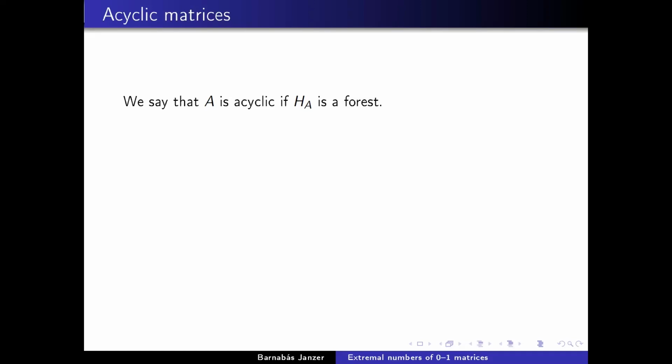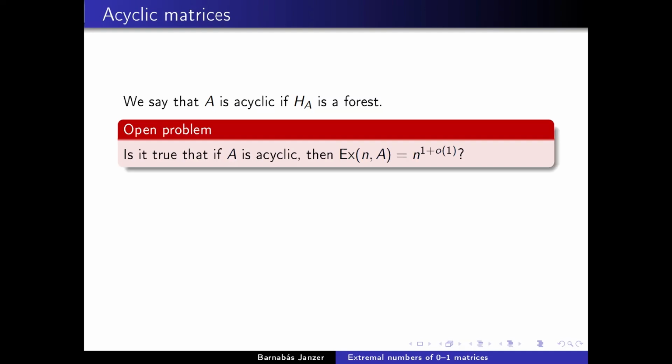So when A is acyclic, in other words, when the corresponding bipartite graph is a forest, then the corresponding graph extremal number is of course linear. The extremal numbers of forests are linear in the case of graphs, but the corresponding result is still not known in general for matrices. It's some of the major open problems, perhaps the biggest open problem in the area, to determine if it's true that for every acyclic matrix A, the extremal number is at most n^(1+o(1)).